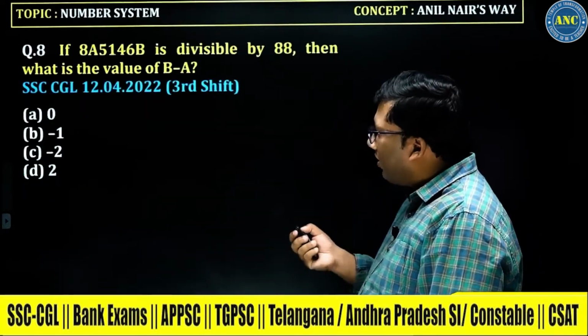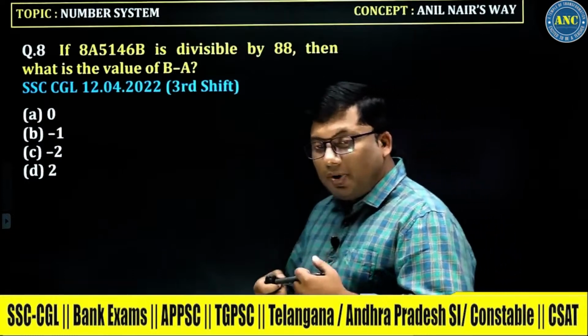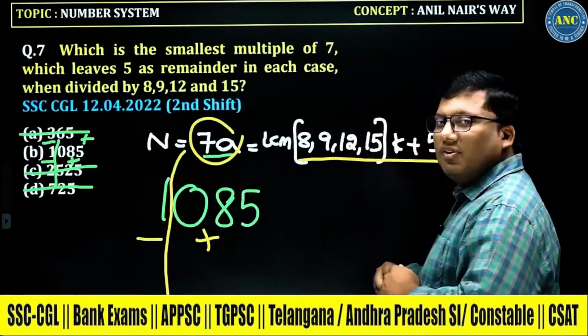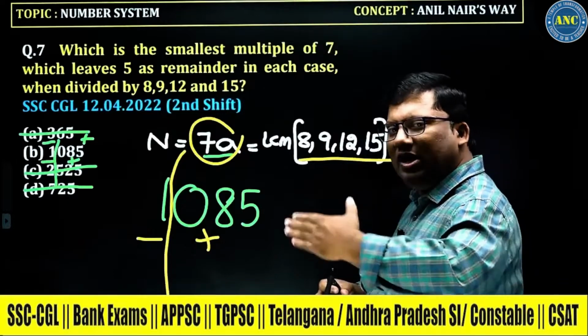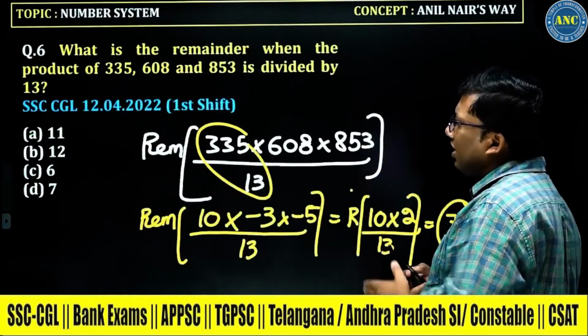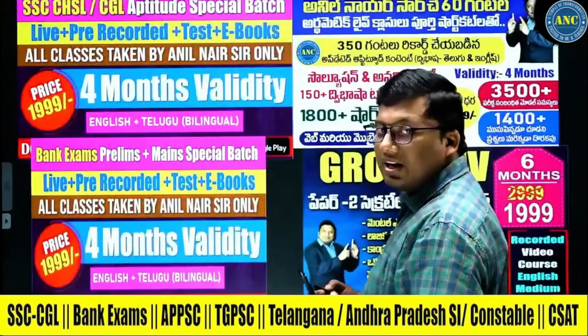Now from here onwards, we will explore the values of A and B in the next class. The first class will go relatively slow. Slowly we will increase the pace. I hope the 7th question is clear to you. The 6th question is clear to you.